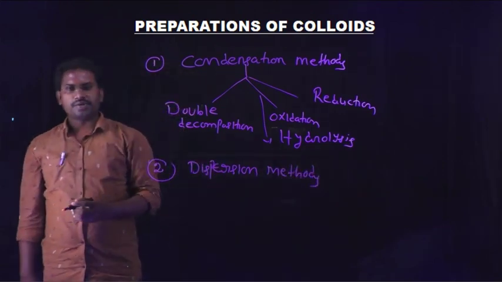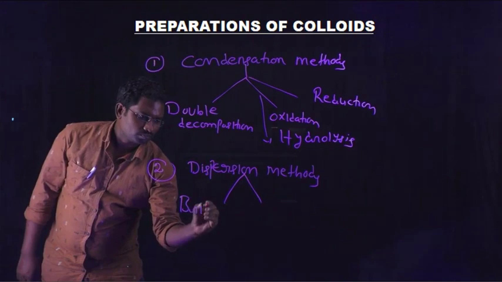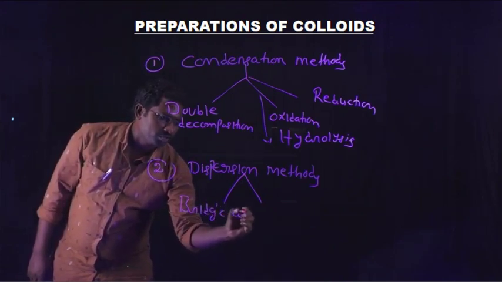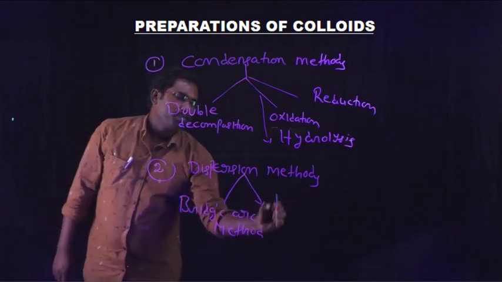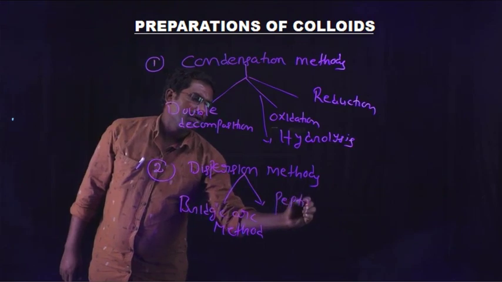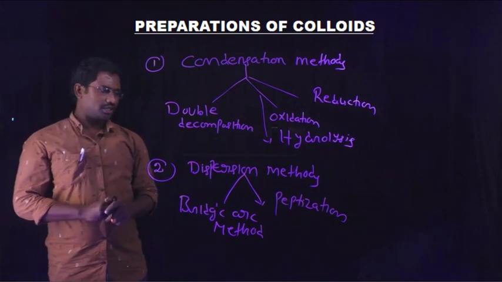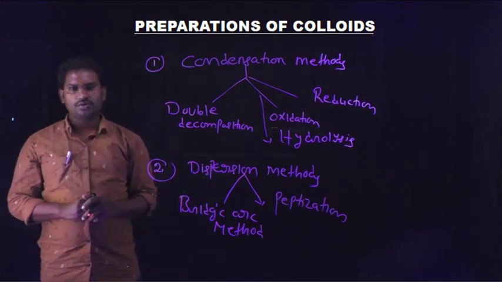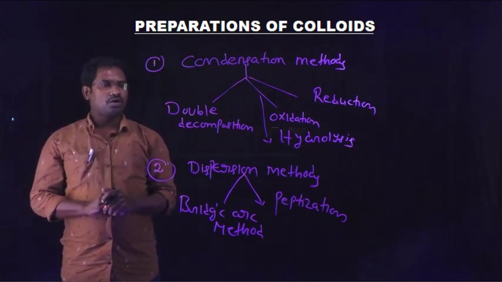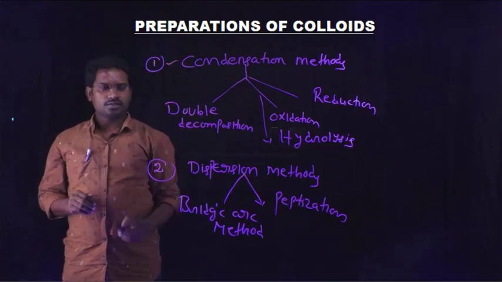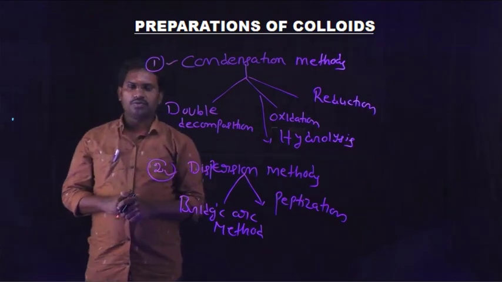These dispersion methods mainly involve two processes: Bredig's arc method, and second, peptization. So these are the two categories presented in dispersion methods for the preparation of colloids. Therefore, the main points of preparation of colloids are first, condensation methods, and second, dispersion methods.